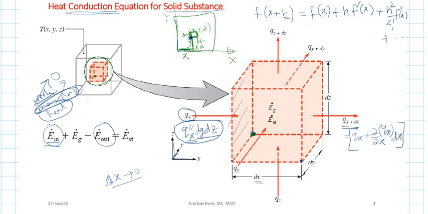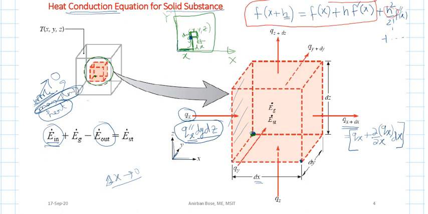We have taken only up to this much and neglected the higher order terms, because h is very very small. This is our assumption here, because we have considered a differentially small volume, since dx is very very small.